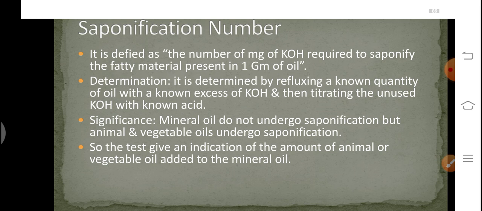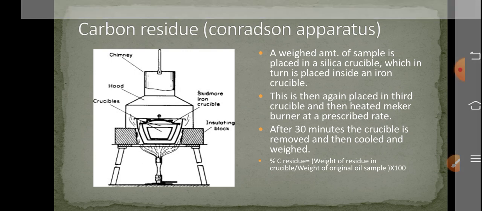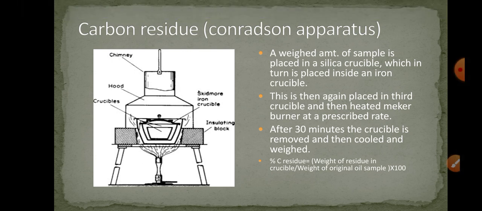This is because mineral oil does not have a fat content. So this test gives an indication of the amount of animal or vegetable oil added to the mineral oil. Generally, animal oil or vegetable oil is added to a mineral oil so as to increase its viscosity. So in this way, the oil gets adulterated. So now, saponification value tells us about the adulteration of the oil.